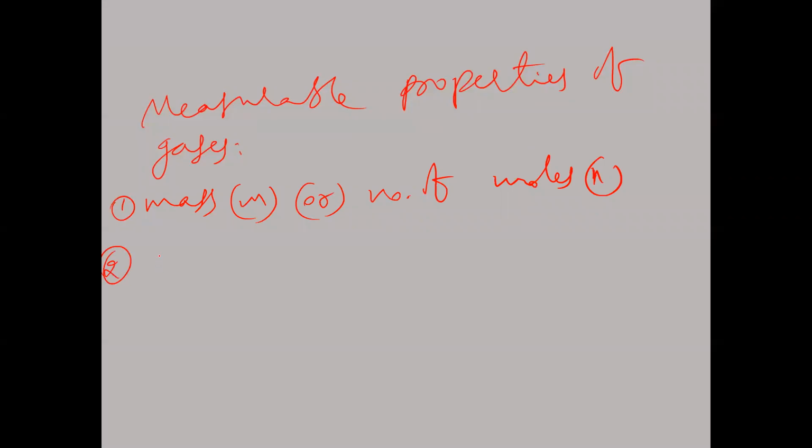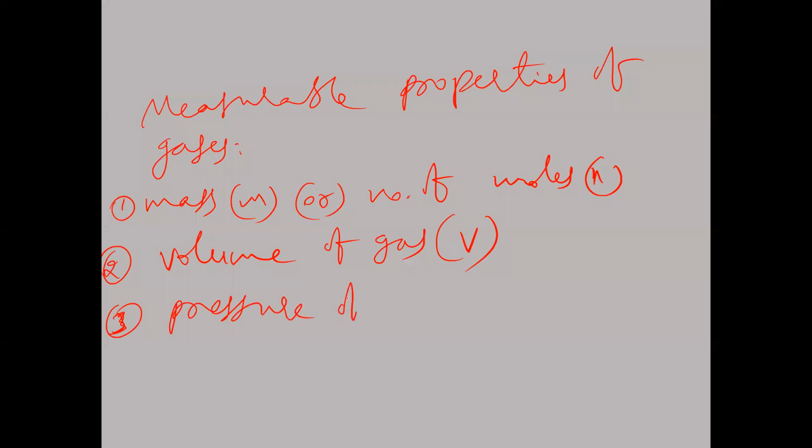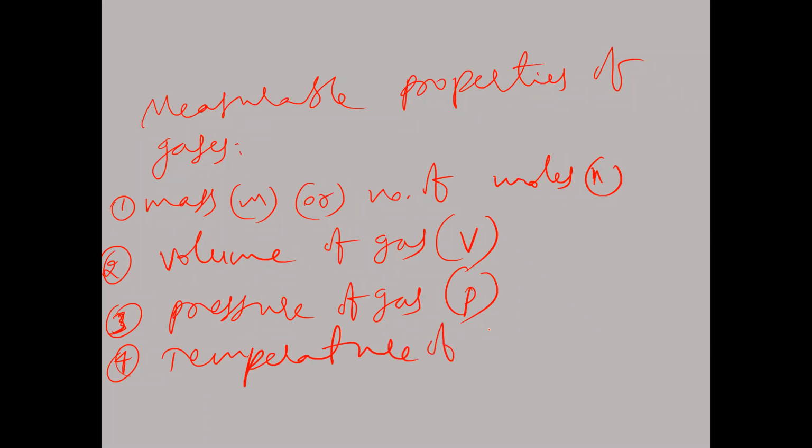The second property is volume of gas, that is V. The third one is pressure of gas, P. And the next one is temperature of gas, capital T.